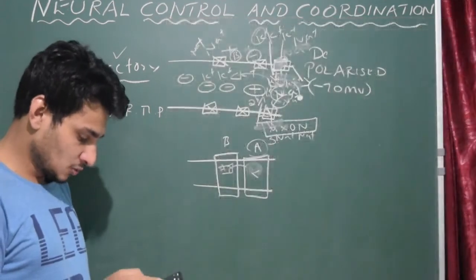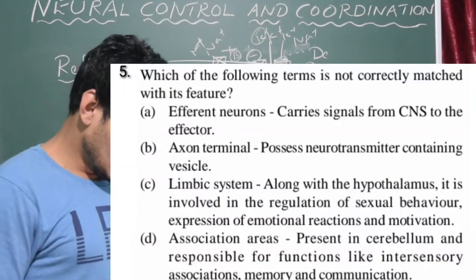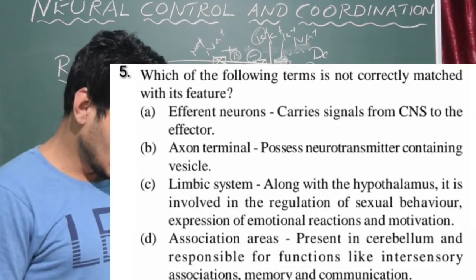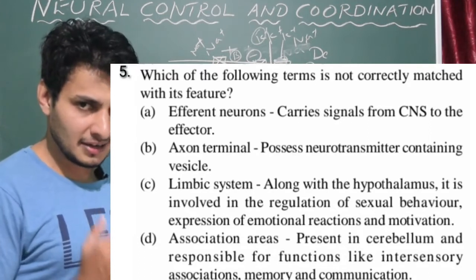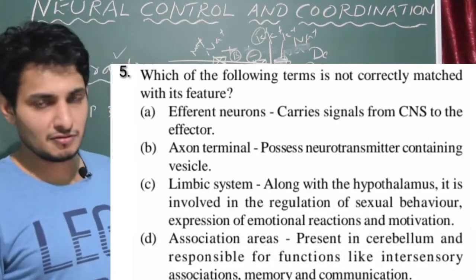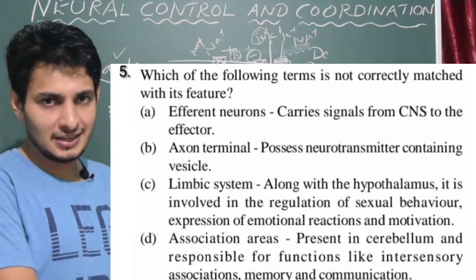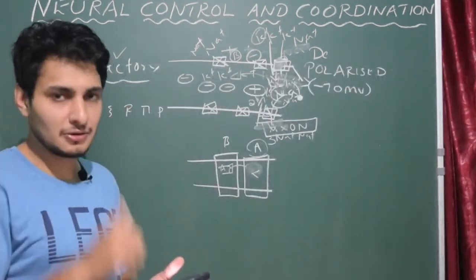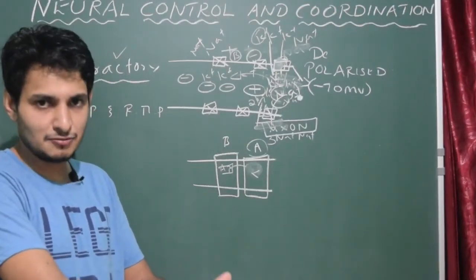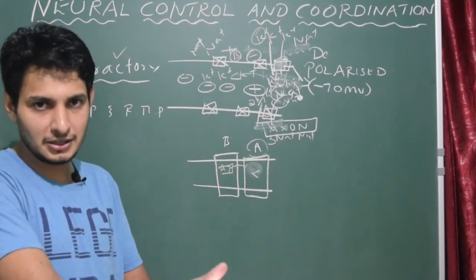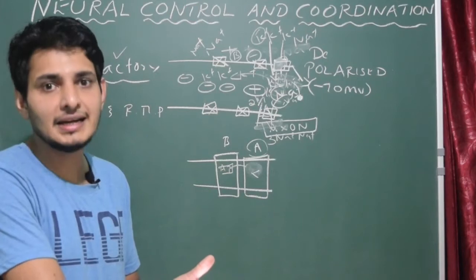Okay, we go to the next one, that is our fifth question. Which of the following terms is not correctly matched with its feature? Efferent neurons. We know there are 2 types of nerve fibers, one is afferent, other one is efferent. Afferent means from the site of stimuli to the central nervous system. The nerve fiber which carries the action potential from an organ or a muscle or a tissue to the central nervous system is always the afferent nerve fiber.